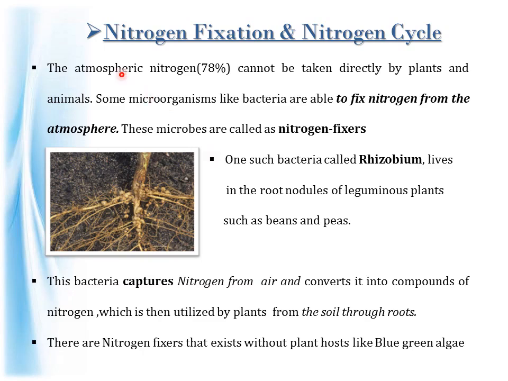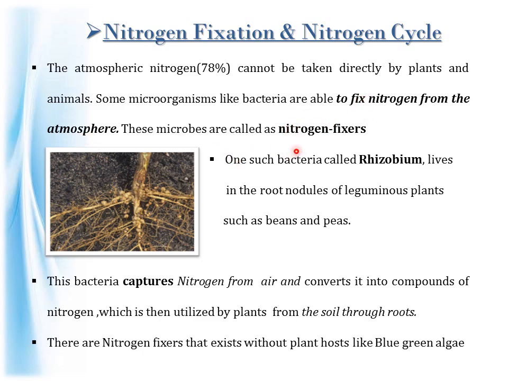The atmosphere contains 78% of nitrogen and this nitrogen cannot be taken directly by plants and animals. Some microorganisms like bacteria are able to fix the nitrogen from the atmosphere and those microorganisms are called nitrogen fixers. That is, these nitrogen fixers fix the nitrogen from the atmosphere.